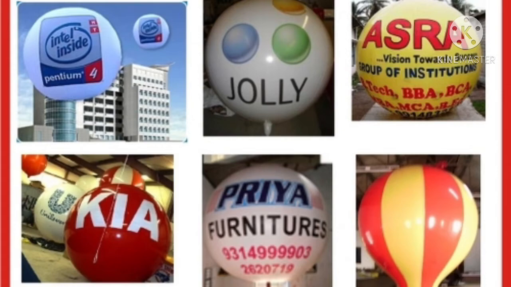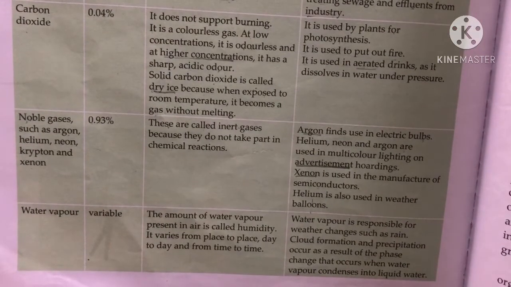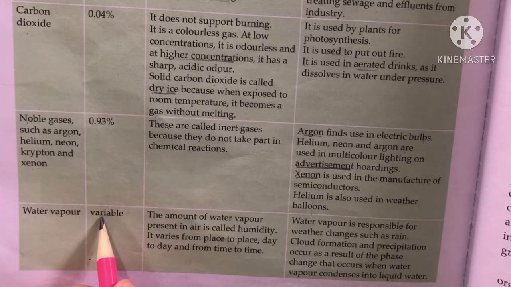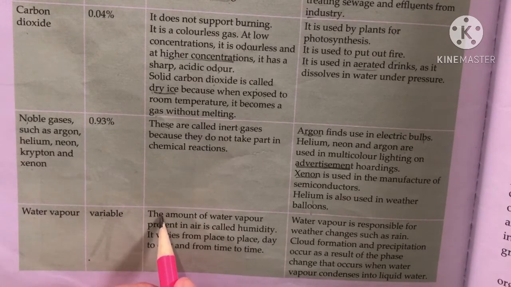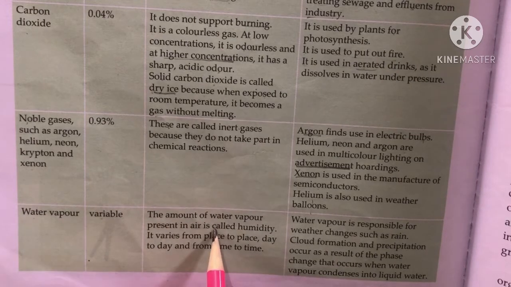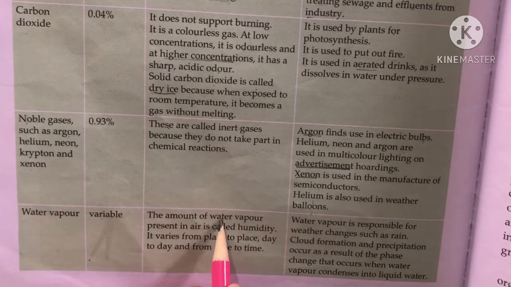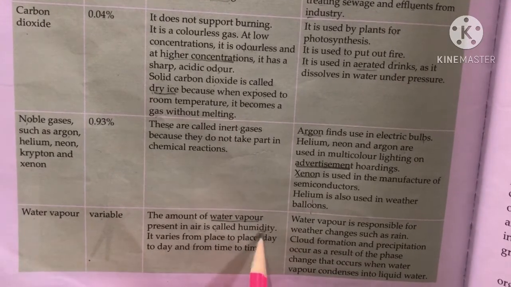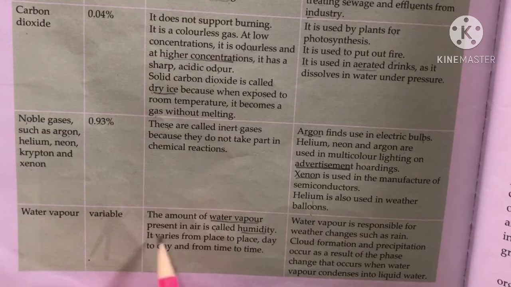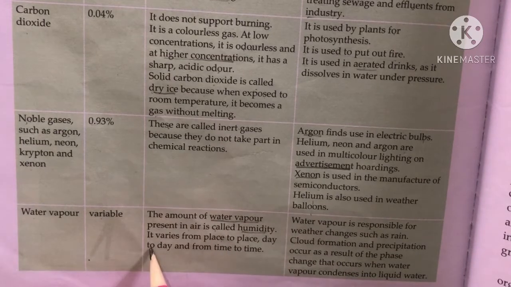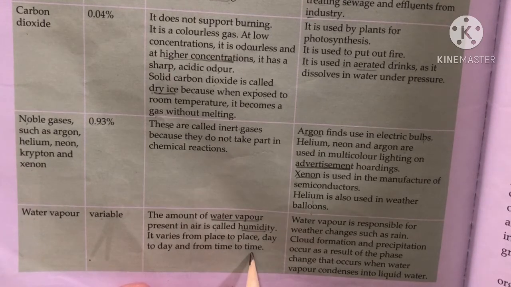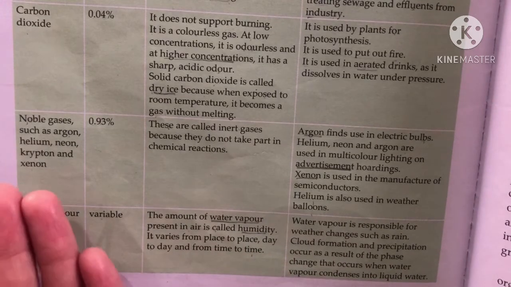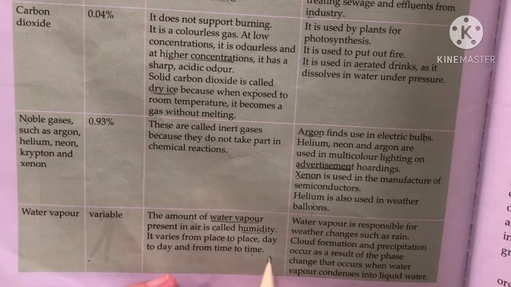So, next one is water vapors. So water vapors are variable, means their amount is not fixed. The amount of water vapors present in air is called humidity. It varies from place to place, day to day, and from time to time. Okay, so humidity increases or decreases from place to place, day to day, and from time to time.